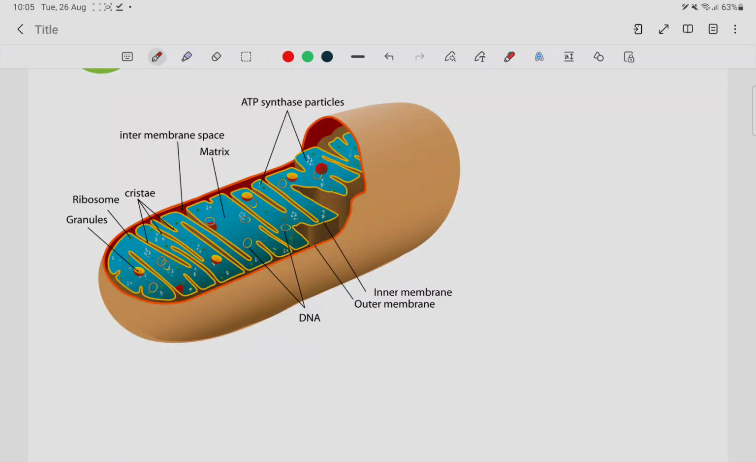Today we are going to talk about the structure and function of mitochondria. Let's talk about structure. The structure of mitochondria is composed of, first, a double membrane.